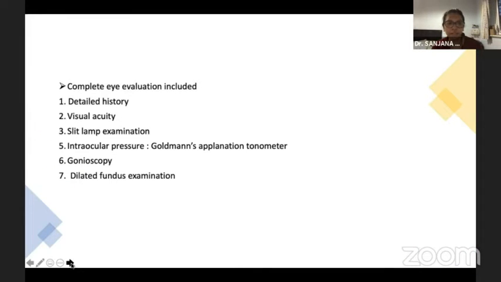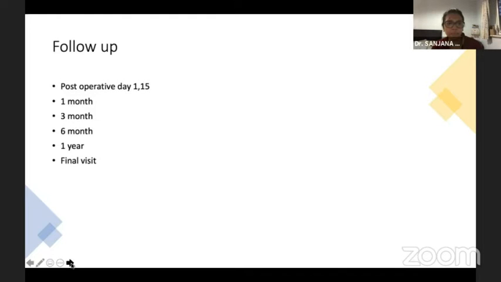A complete eye evaluation was done. The follow-up was on postoperative day 1 and 15, followed by 1 month, 3 months, 6 months, 1 year, and the final visit.